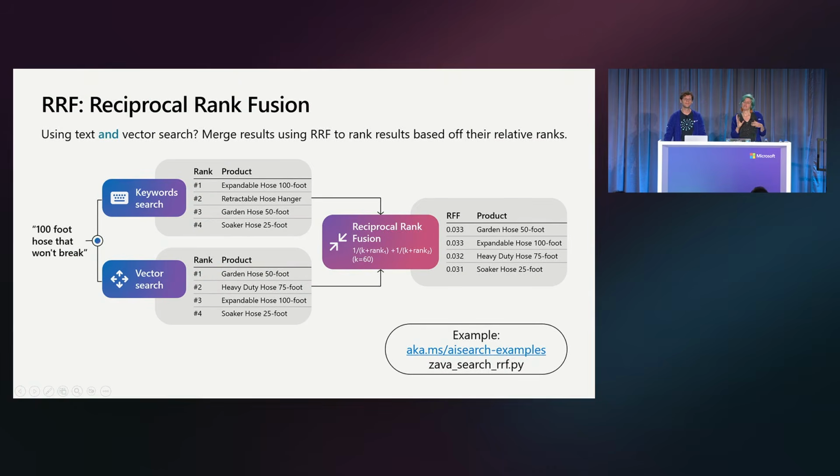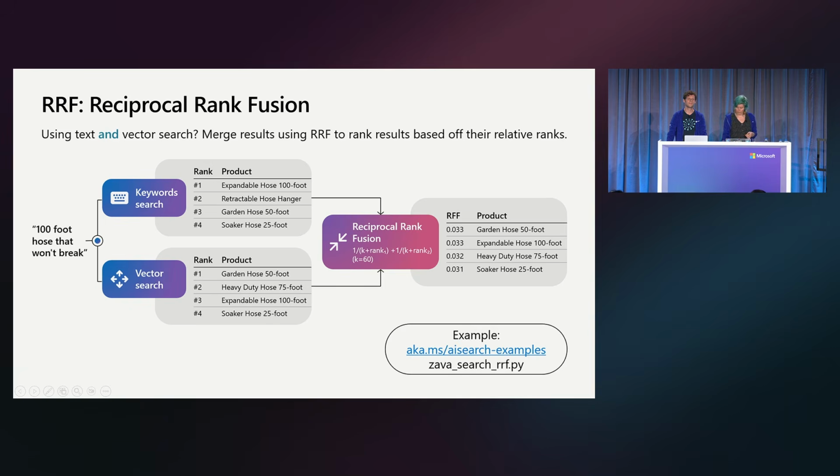The first thing we need to do is take that search query, take that search vector, and use it to search with both keyword search and vector search. We'll get back the results for each of those, with relative ranks in each. Then we merge them together using an algorithm called reciprocal rank fusion. It sounds super fancy because computer scientists like to write papers with fancy names. But what it really does is look at the relative rank: if this was number 3 over there and number 5 over there, we're just going to average those together and see what the rank ends up being. It's a good way of representing the relative ranks across both of them.